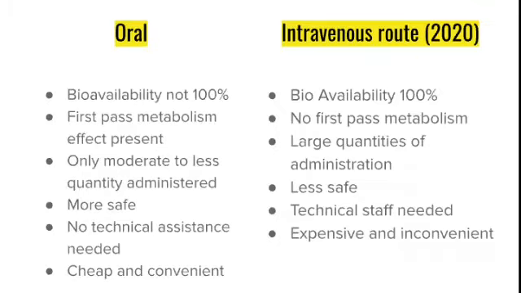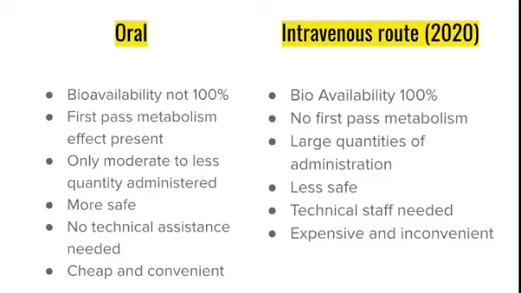In the oral route the bioavailability is not 100%, whereas in the intravenous route, the bioavailability of the drug is 100%. First pass metabolism effect is present because it passes through the GI tract in oral, whereas in IV no first pass metabolism occurs. Only moderate to less quantity is administered through oral, whereas the drug can be administered in large quantities in intravenous routes.